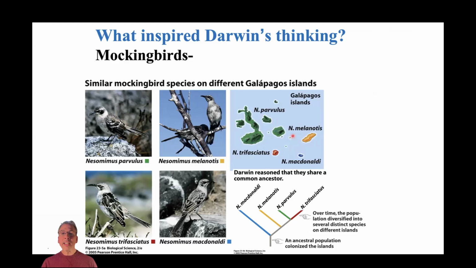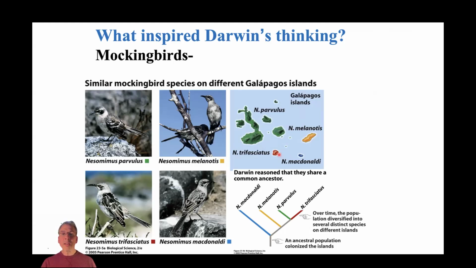He started to recognize that yes, they're different species, they're somewhat similar in their appearance, but the variation that he was seeing between these different islands was more than the variation in mockingbirds that he was seeing in all of South America. Now, that was puzzling to him. He thought, well, how could that be? How can that be explained?